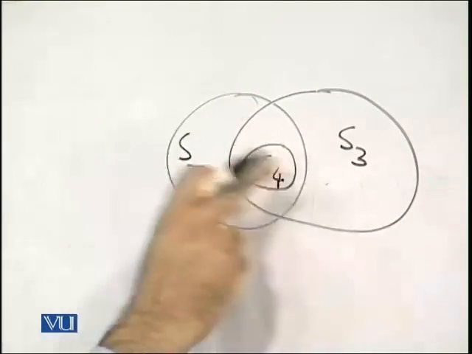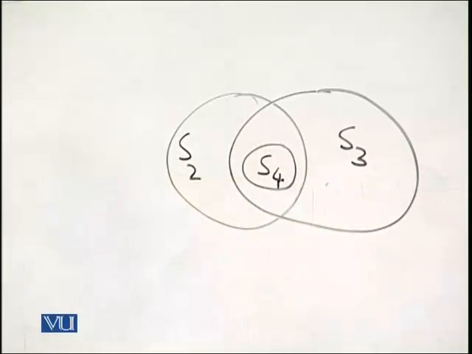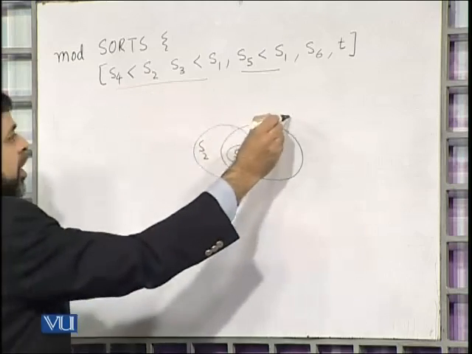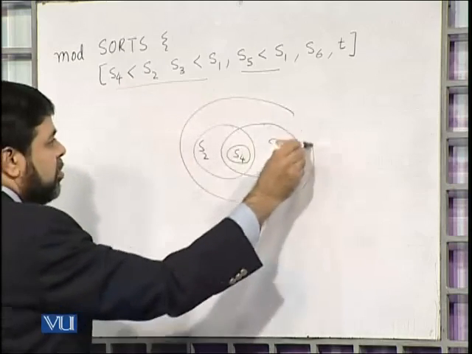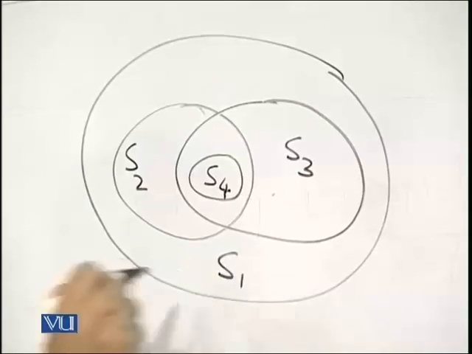So there is an overlapping area between S2 and S3, and both S2 and S3 are subsets of S1.